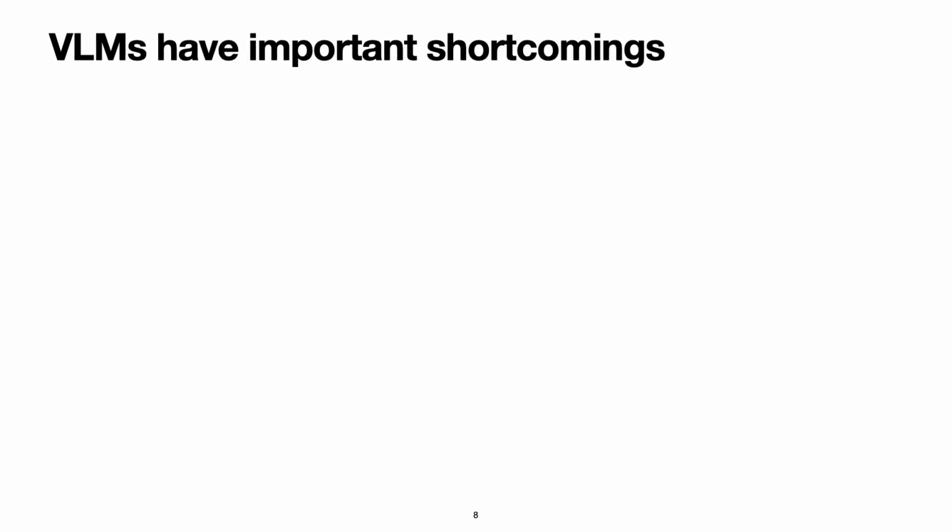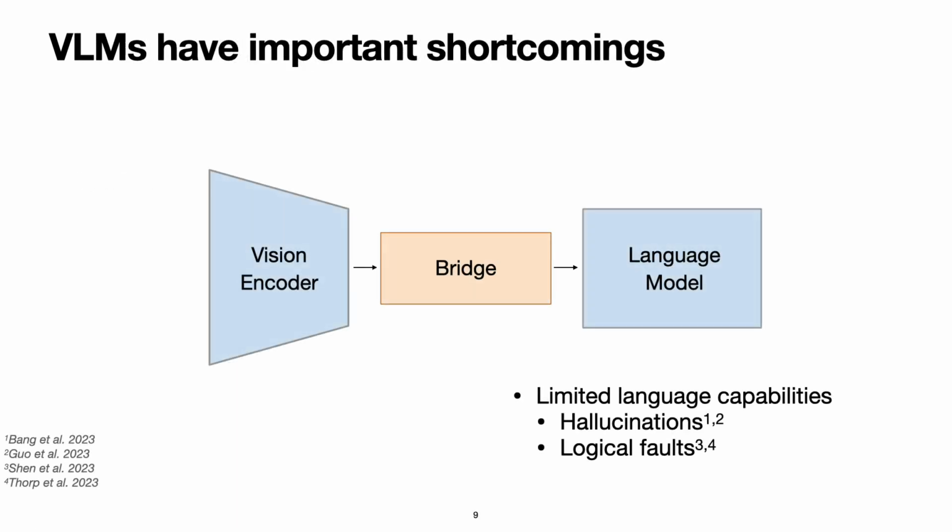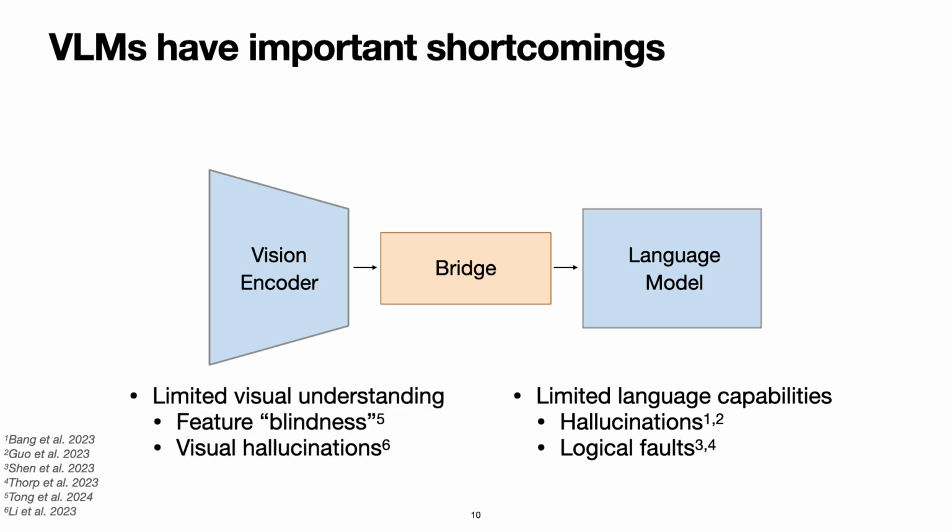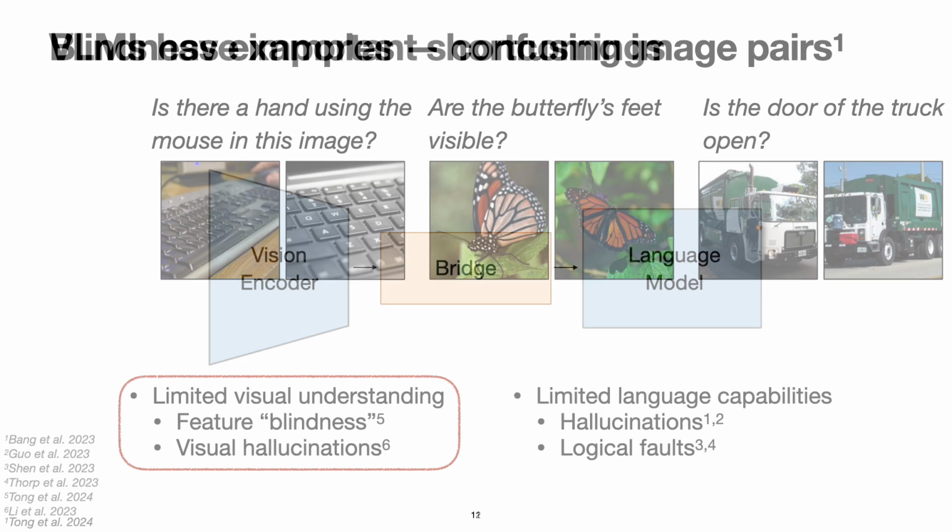Despite recent advances, VLMs still have important shortcomings. On the language side, the models are susceptible to hallucinations and logical errors, and on the vision side, VLMs are limited by the encoders, causing feature blindness and visual hallucinations. Our focus in this work is on the visual understanding issues of VLMs.